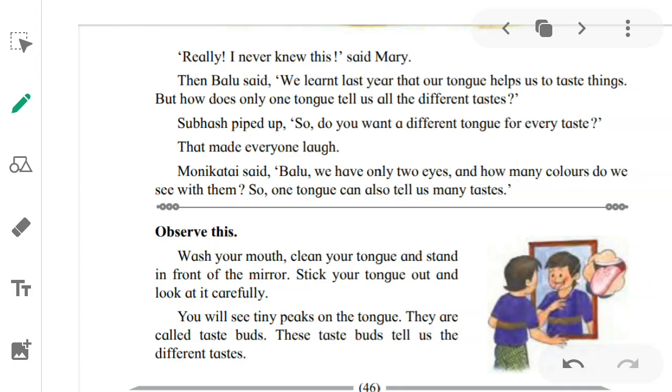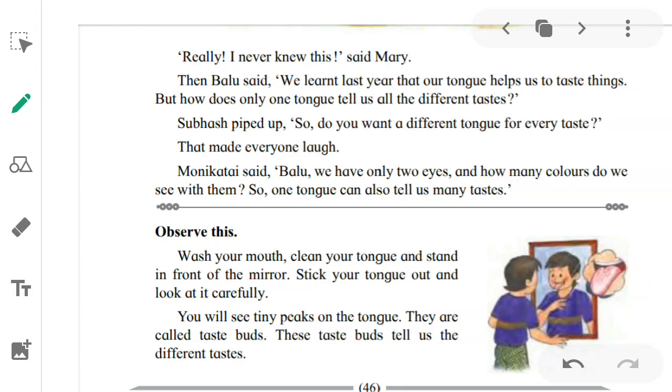So Monica Tai said, "Balu, we have only 2 eyes. And how many colors do we see with them?" Exactly. We have only 2 eyes and we see so many colors with our eyes. So one tongue can also tell us many tastes. Just as we can see different colors with our eyes, similarly we can know different tastes with our tongue.